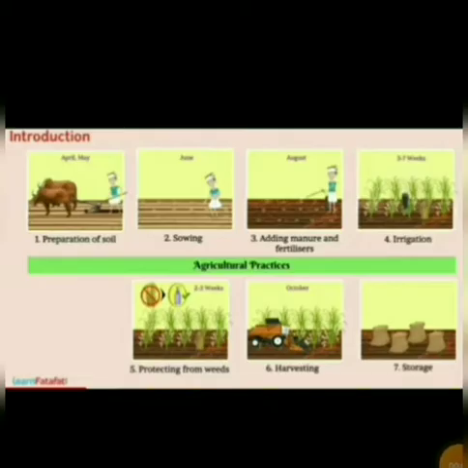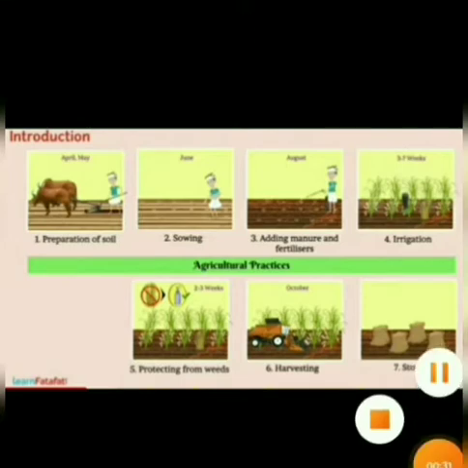Next, that is basic practices of crop production. Cultivation of crops involves several activities undertaken by farmers. So let us see the activities which are called agricultural practices, which are listed below. So first, that is preparation of soil. Second is sowing. Third, adding manure and fertilizers. Fourth is irrigation. Fifth, protecting from weeds. Sixth, harvesting. And seventh, that is storage.